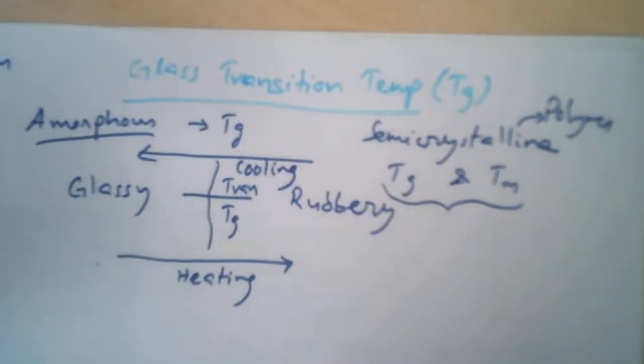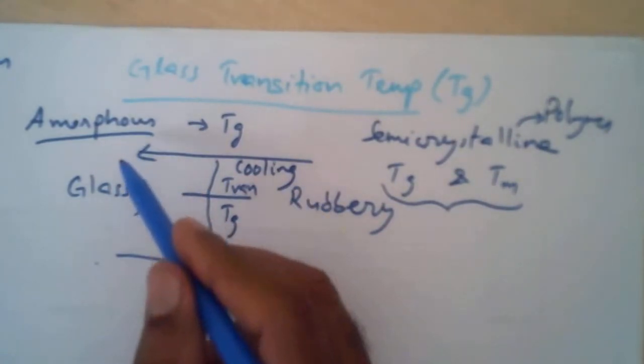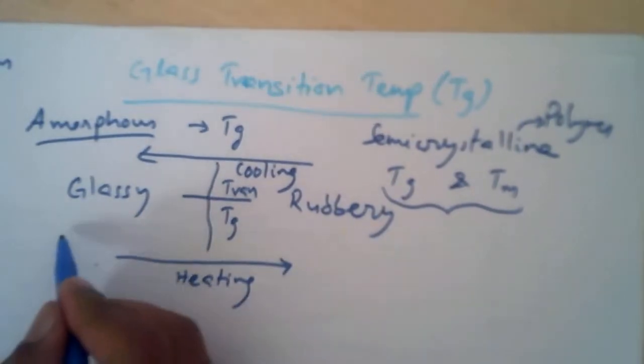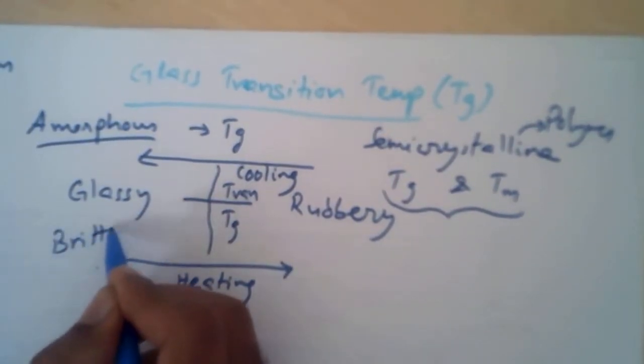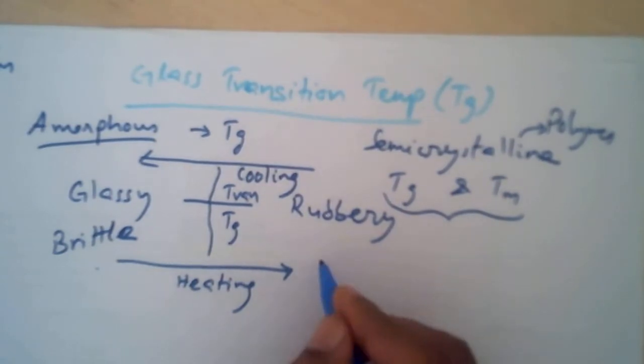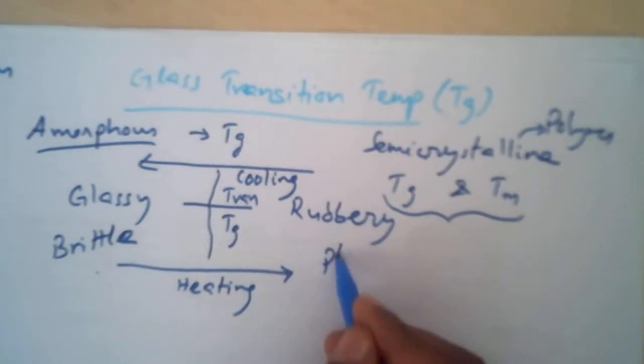So what are the characteristic changes that happen? At the glass transition temperature, the material becomes either rubbery or glassy. This has to do with the molecular motion in the polymer. In the glassy state, the polymer becomes brittle in nature. In the rubbery state, it is more pliable.